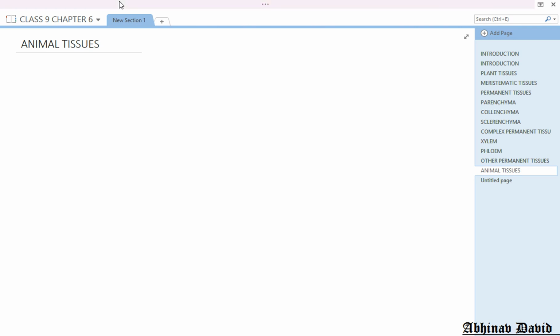Hello students, up till now we have discussed the different types of plant tissues. We have discussed that plant tissues are basically meristematic and permanent, and that meristematic are of three types. We have also discussed permanent tissues, which are of two kinds, simple permanent and complex permanent, and we have discussed some other permanent tissues present in plants, like epidermis and cork.